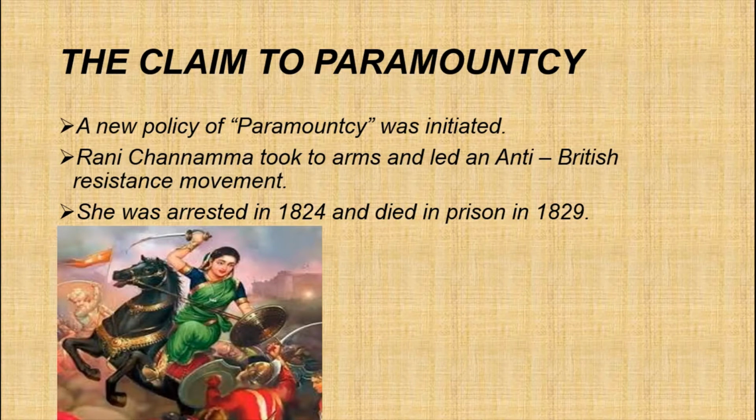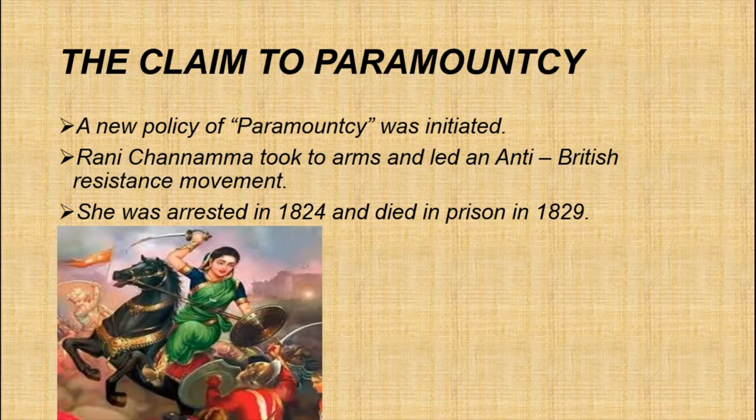Okay, however, this process, these territorial expansion policies were challenged. For example, when the British tried to annex the small state of Kittur, at present in Karnataka, Rani Channamma took to arms and led an anti-British resistance movement.